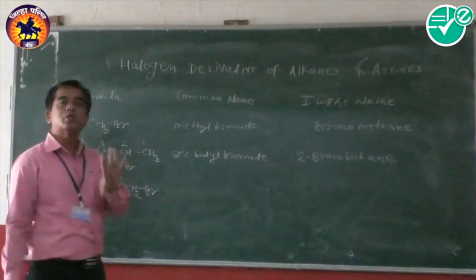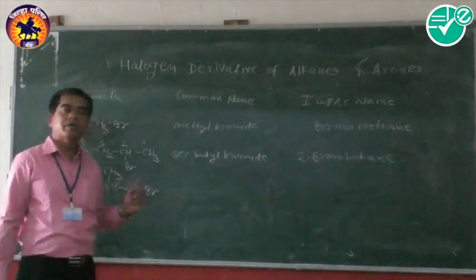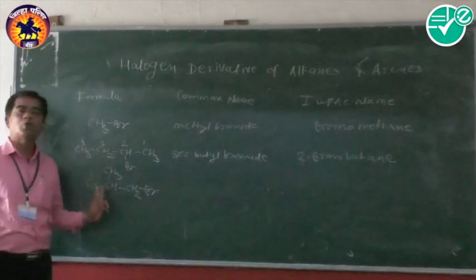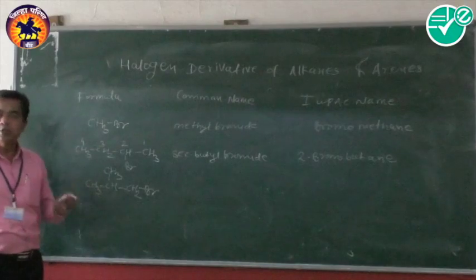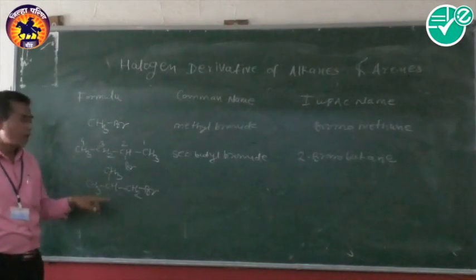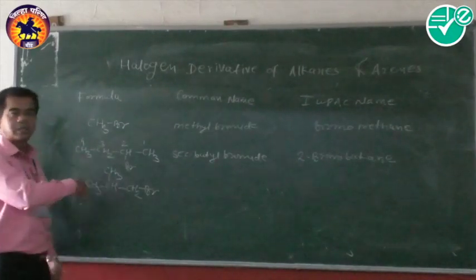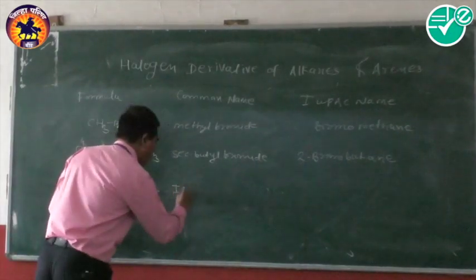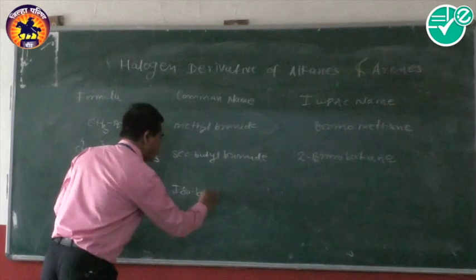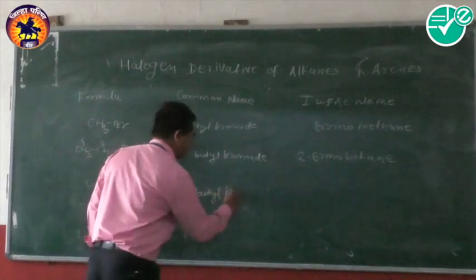The meaning of iso, used in the common name system, is that at the terminal end two CH3 groups are present. Here also, at the terminal end, two CH3 groups are present, so we call it iso. And the total carbons counted are 4. So it is called isobutyl bromide.